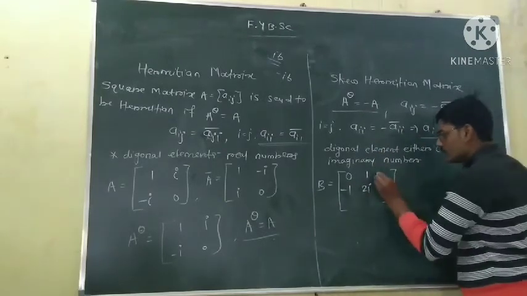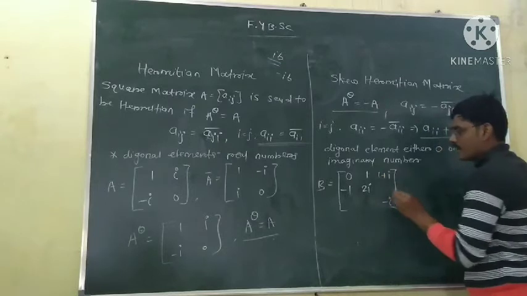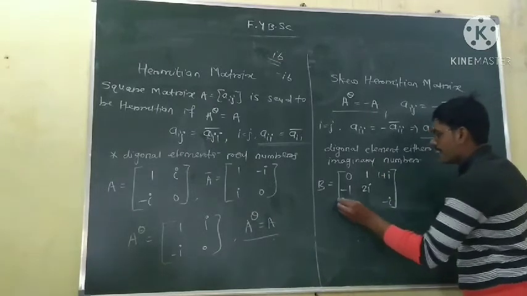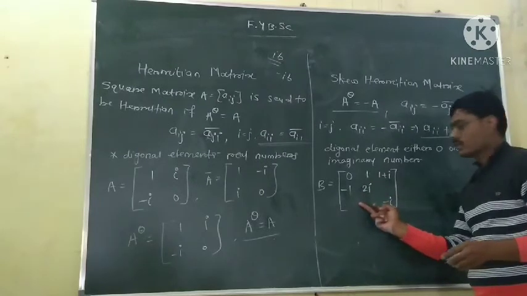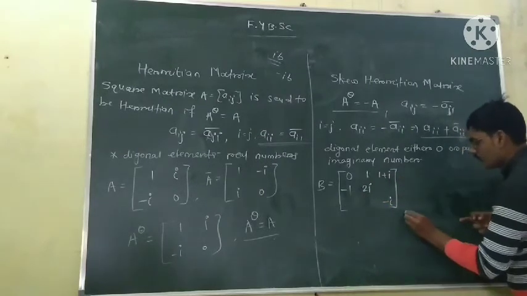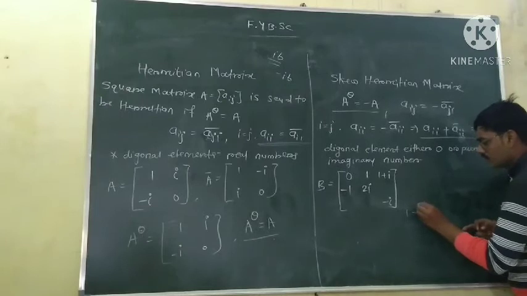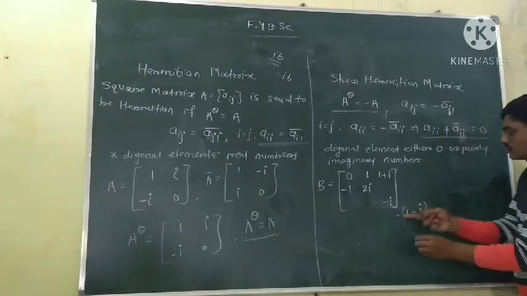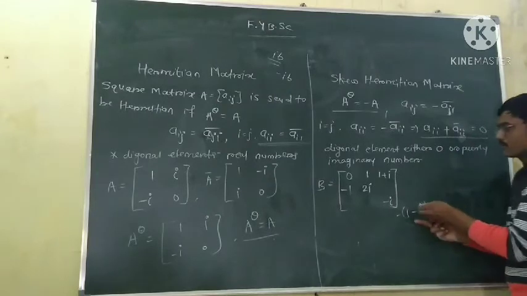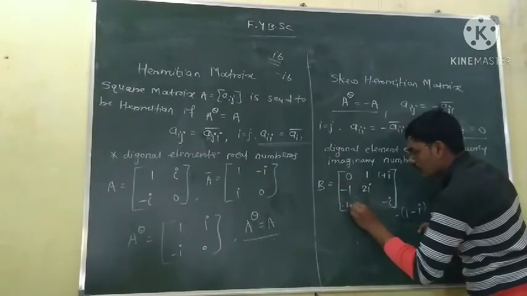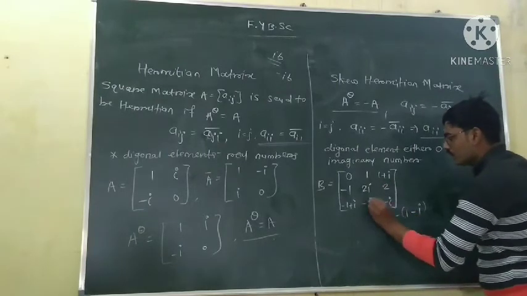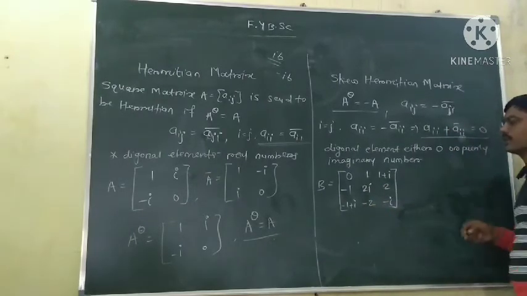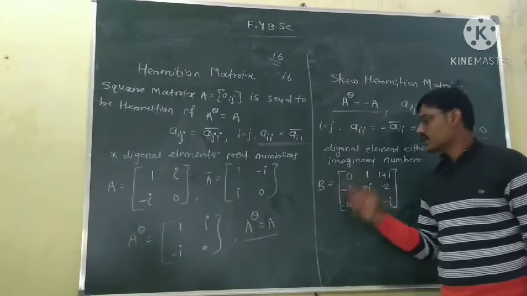If this is 1 plus i, then minus of conjugate of 1 plus i: the conjugate of 1 plus i is 1 minus i, but with the minus of conjugate, it is minus 1 plus i. Here you put 2, then the other must be minus 2. Now check that this is a skew Hermitian matrix.